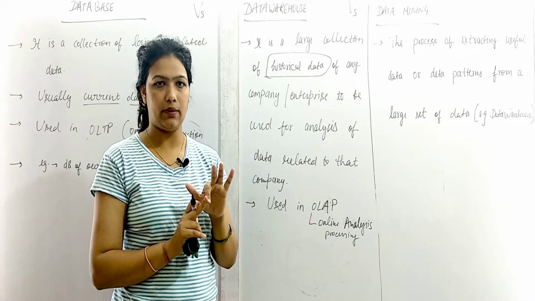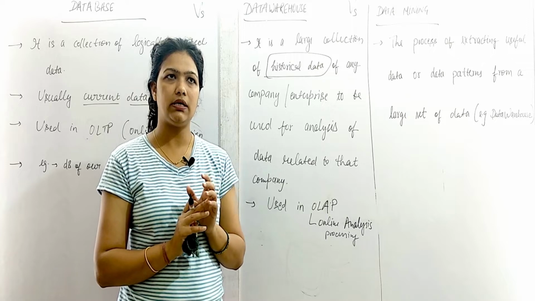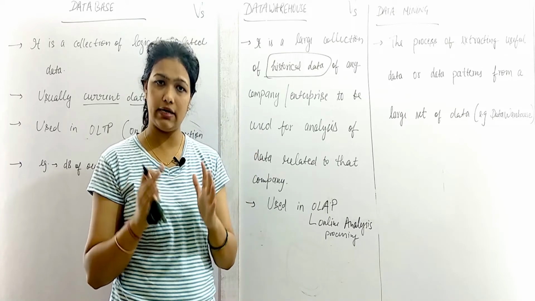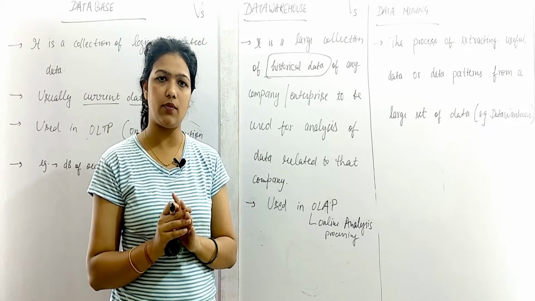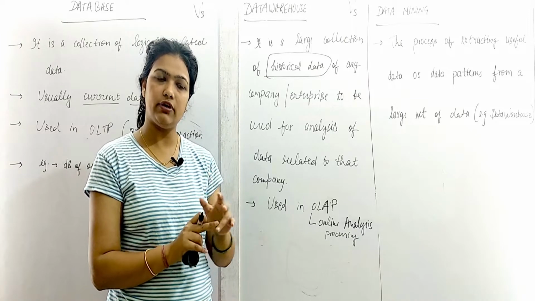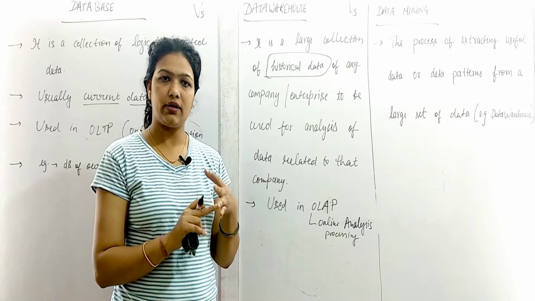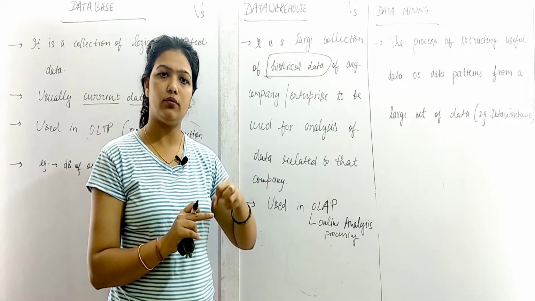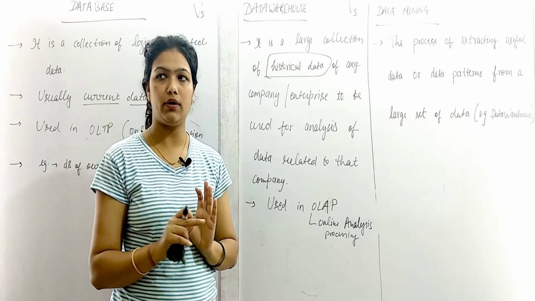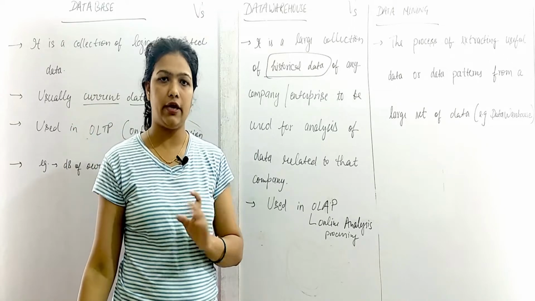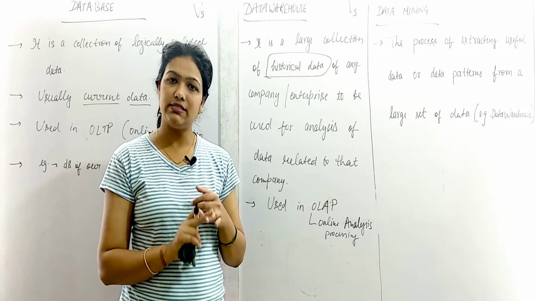So a database is simply a collection of related data. On the bank's website we get data about the bank only, not about shopping. On a train website we find data related to trains only, not about air facilities. So this is a database.